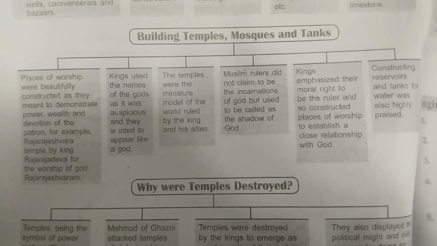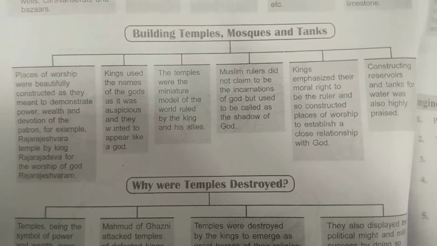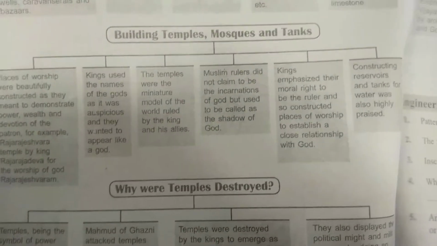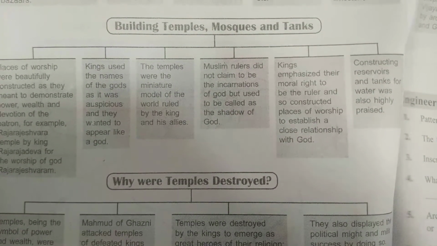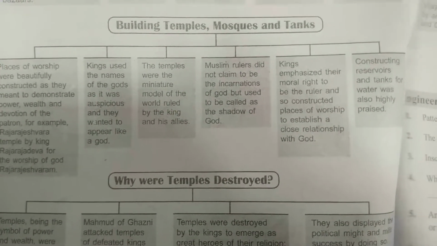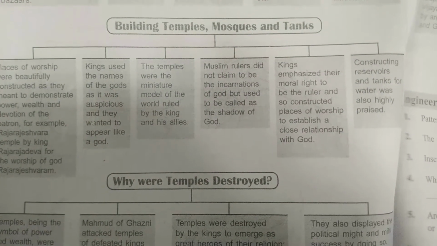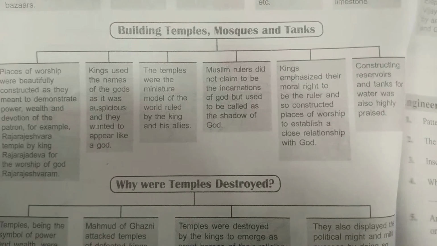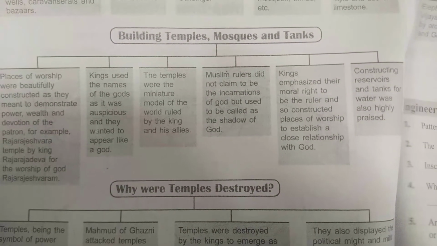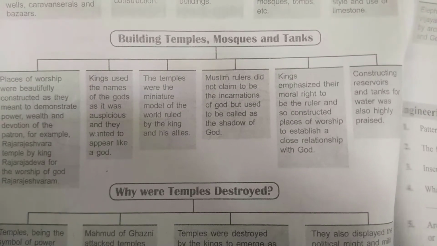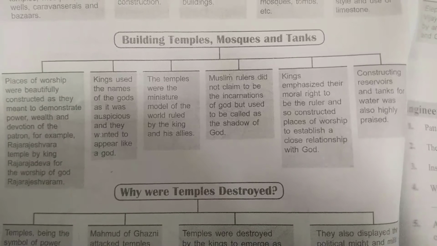Kings used to use the names of gods as it was auspicious and they wanted to appear like God, as I said already. The temples were the miniature model of the world ruled by the king and his allies. So you can say it is a miniature form of whatever kingdom extension they have conquered.